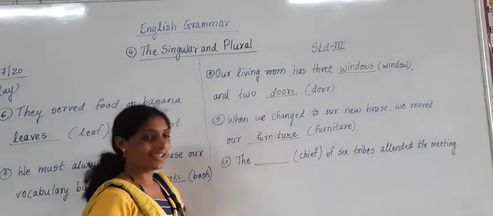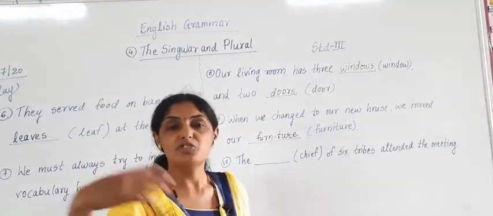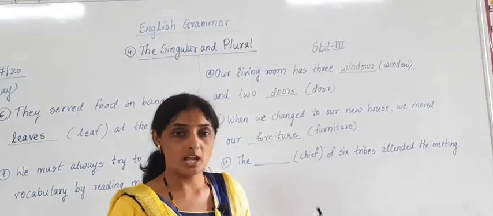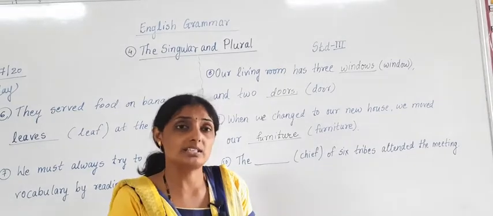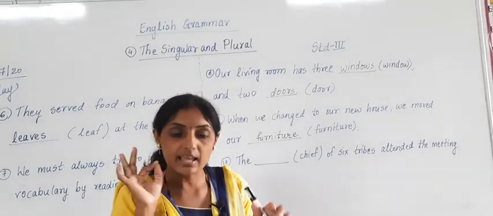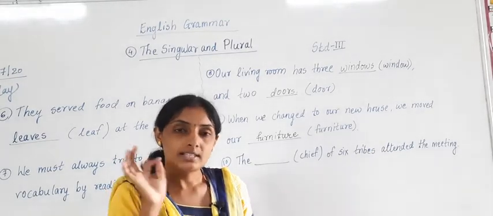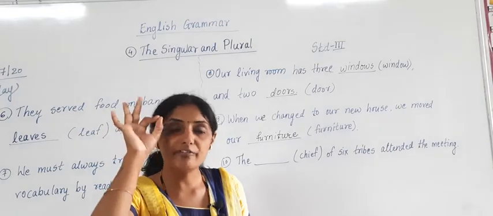We don't have to add S. You don't have to say furnitures. No. Let it be chair, table, bench. You can say bed. Let it be anything in your house. Everything will be only furniture. Furnitures म्हणायचं नाही. सिंग्युलर फॉर्ममध्ये पण ते फर्निचरच राहतं आणि प्लुरल फॉर्ममध्ये पण ते फर्निचरच असतं.